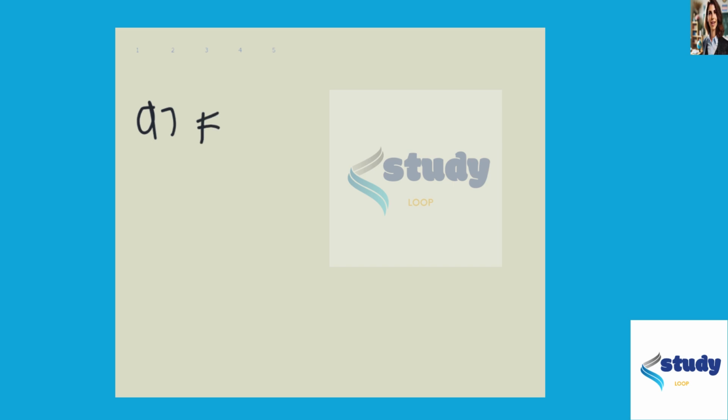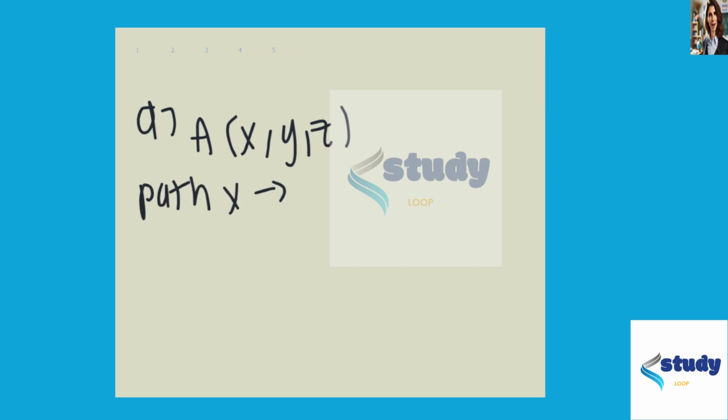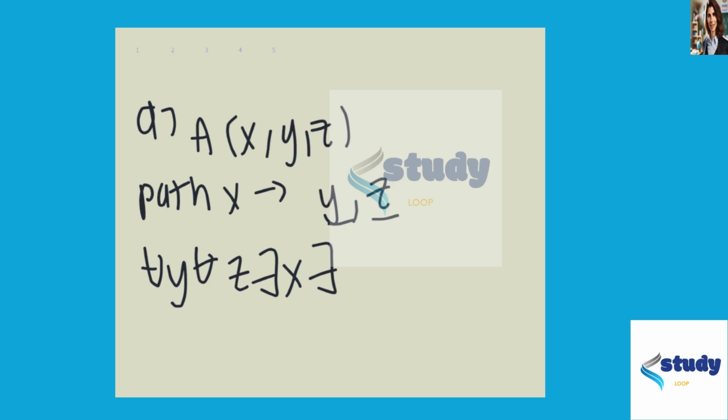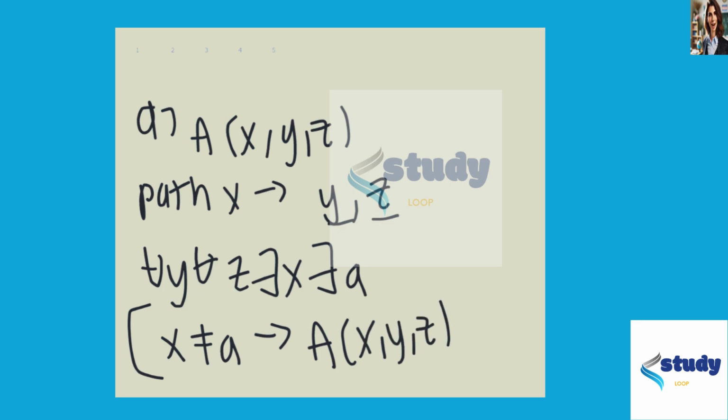Now for part D, there are at least two paths connecting two distinct endpoints on the network. So let's let a of x comma y comma z mean that path x connects to distinct endpoints y and z. So then we have for all y and for all z, our endpoints, there exists some x and some a, such that if x is not equal to a, then this means that a of x comma y comma z and a of a comma y comma z. So these two are our distinct endpoints.